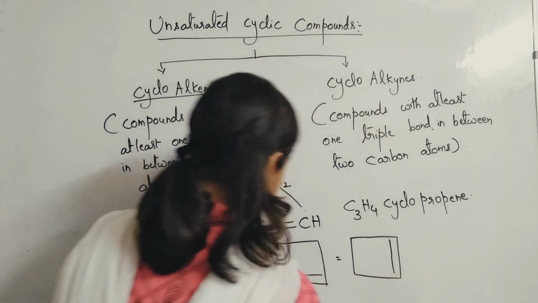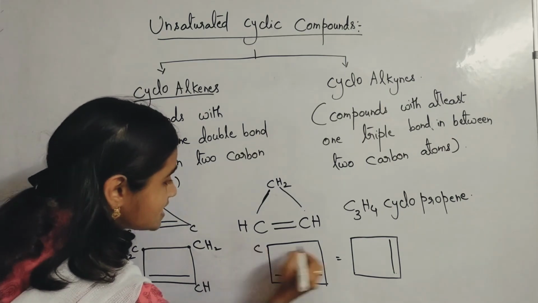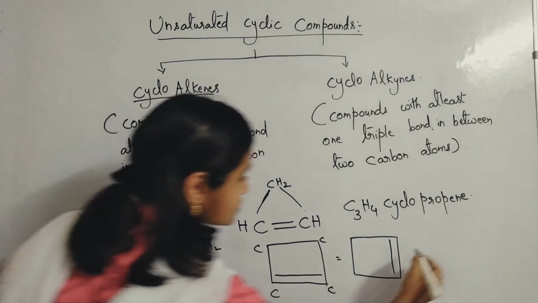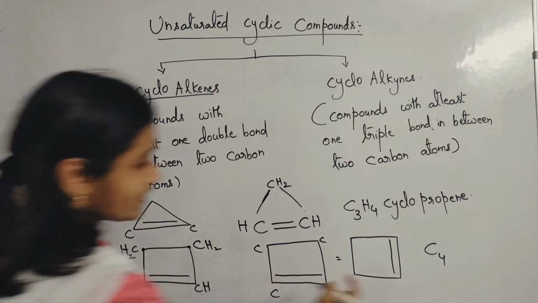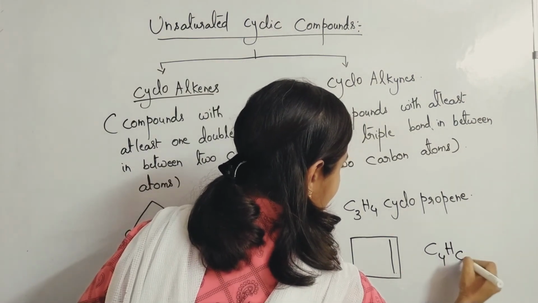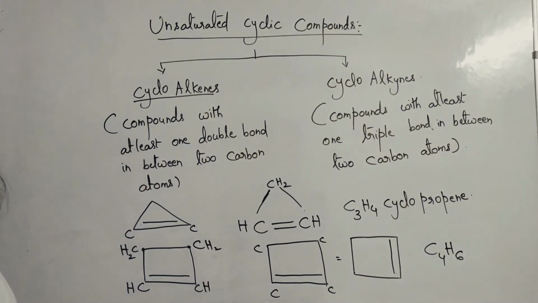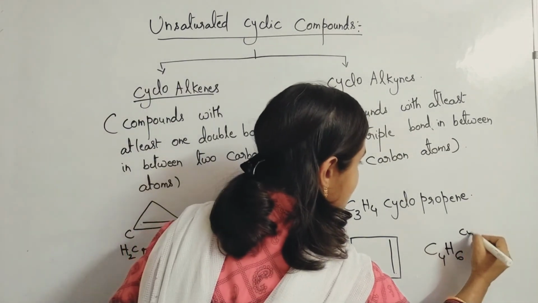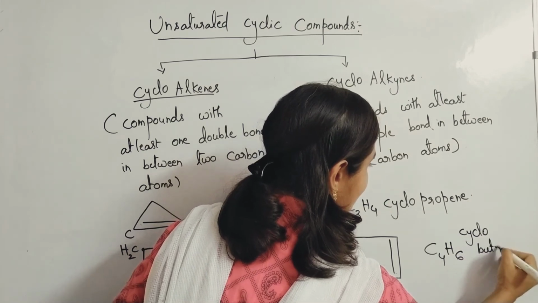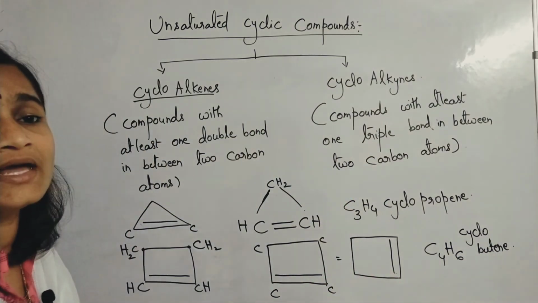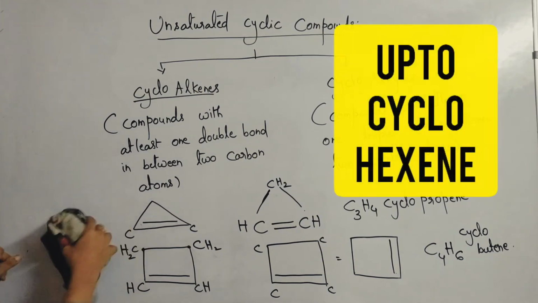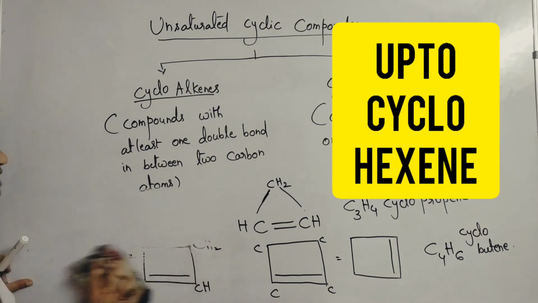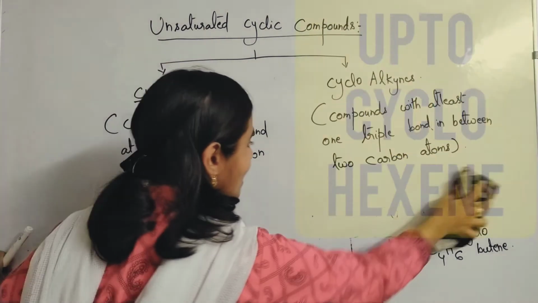And here what formula will it have? 4 carbons are there. 1, 2, 3, 4. So C4. And how many hydrogens are you finding? 1, 2, 3 plus 1, 2, 3, 4, 5, 6 hydrogens. Now 6 hydrogens. C4H6. It is called as what? Cyclobutene. So like that you can write up to decene, cyclodecene, like that you can write. So these are unsaturated cycloalkenes.